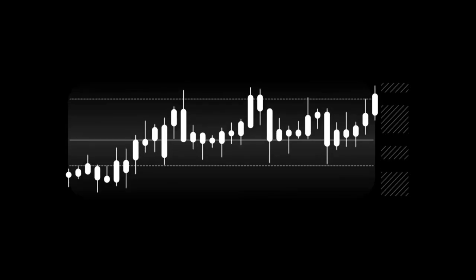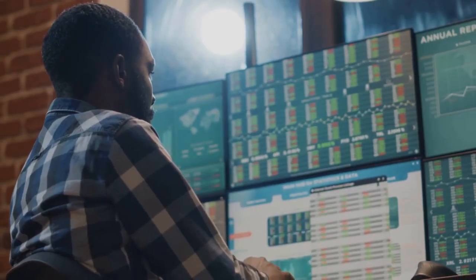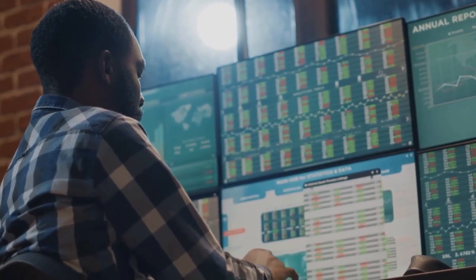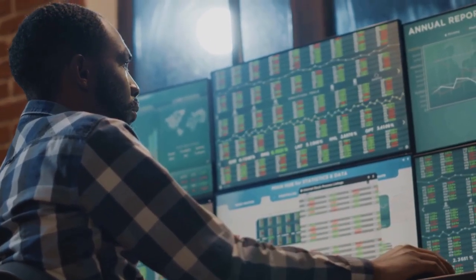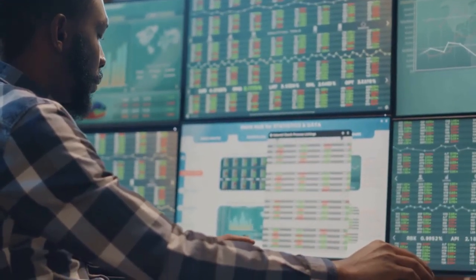Then I sketch the macro bias by checking the dollar index, yields across the curve, credit spreads, VIX. Strong dollar and rising yields, I expect pressure on risk and duration sensitive names. Falling yields and easing vol, I lean risk on.